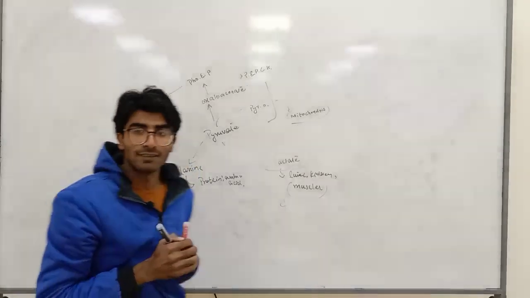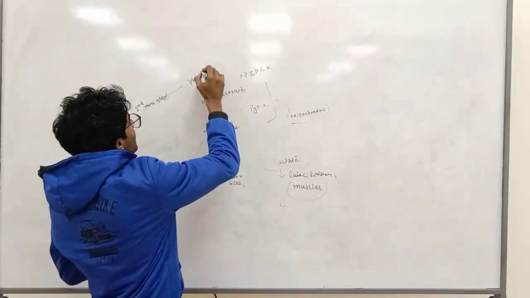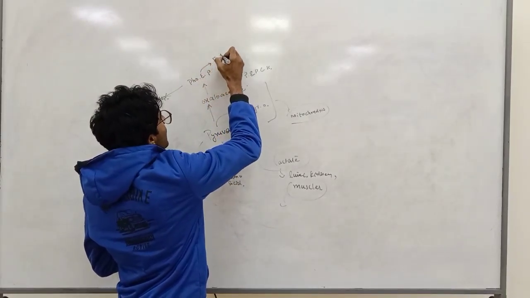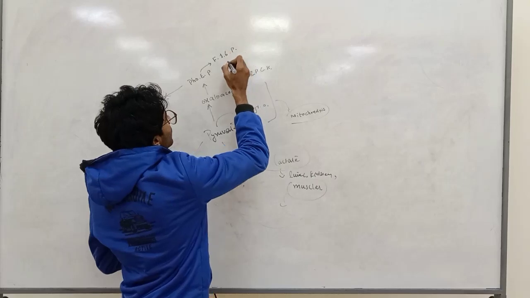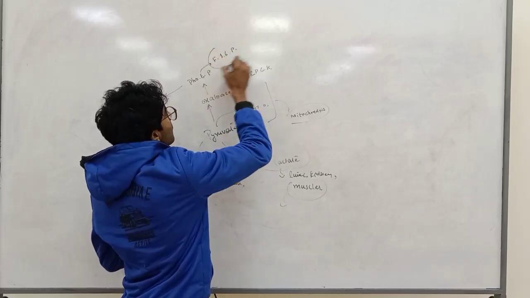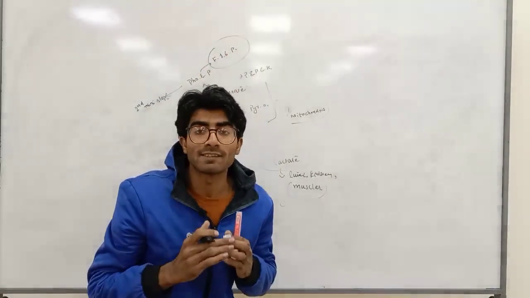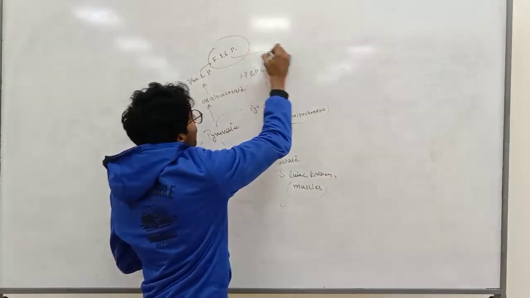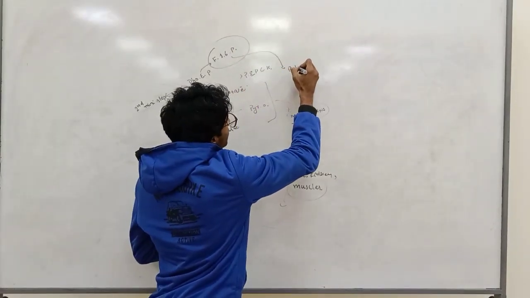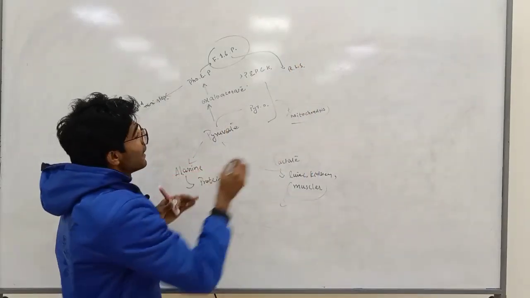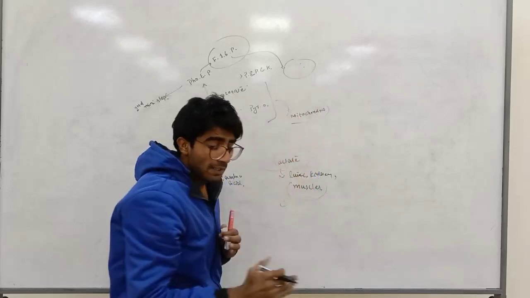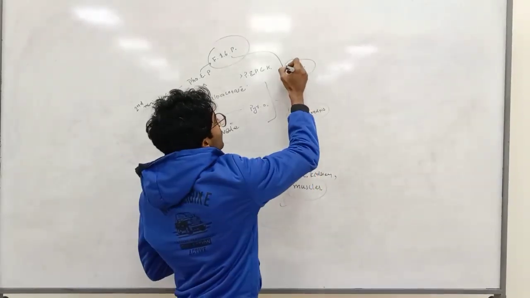And after that, the conversion of fructose 1,6 bisphosphate. This step is also known as the rate limiting step in gluconeogenesis, because this step is very important. This is a very important MCQ in the USMLE exam.